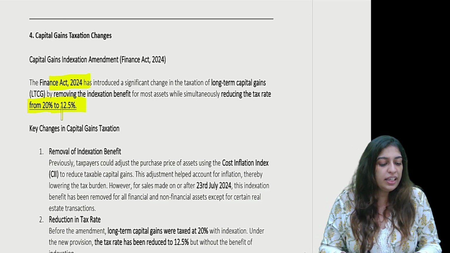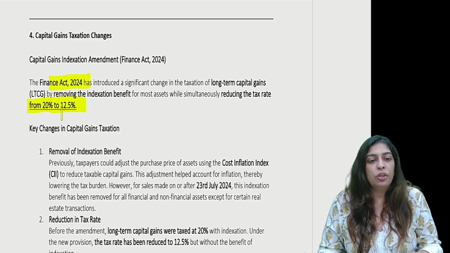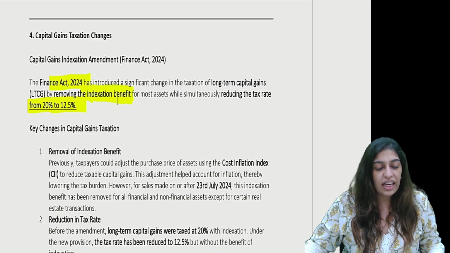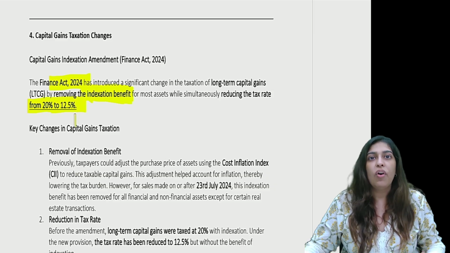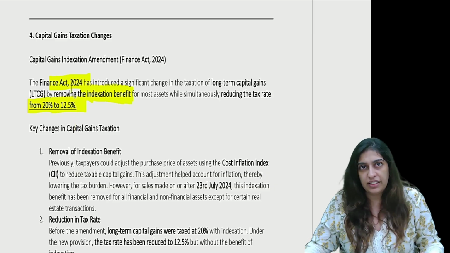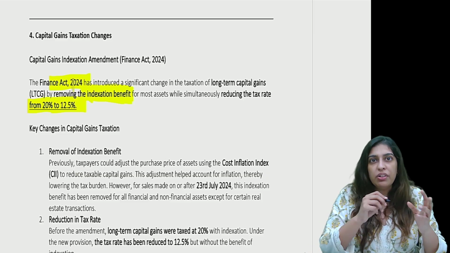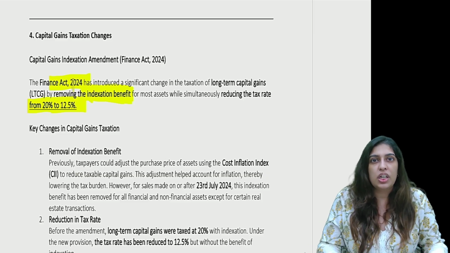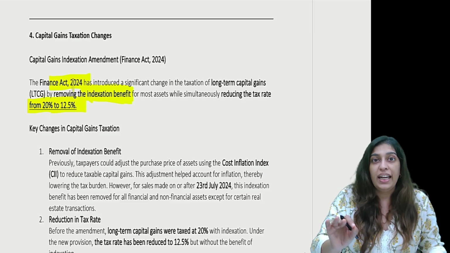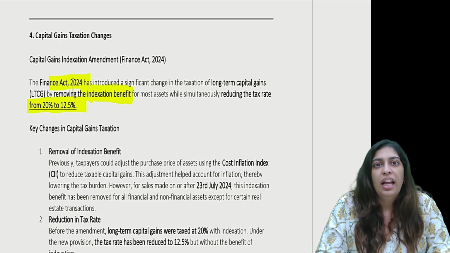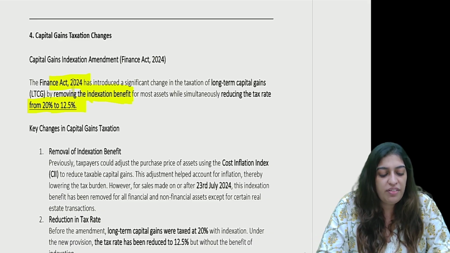If you tell them that you have to pay tax at 12.5% without indexation benefit, then it will be a loss to them. So, except for real estate transactions, all other transactions now have no indexation. Remember, we used to do all these indexation calculations. Everything is gone except for real estate transactions where indexation is still available. Now you have to take a flat 12.5%.